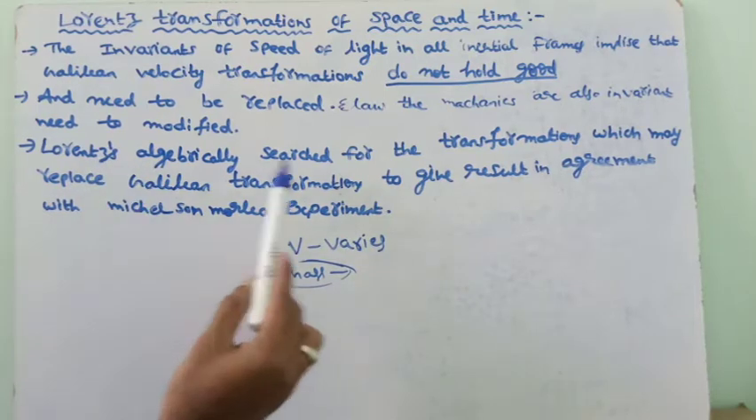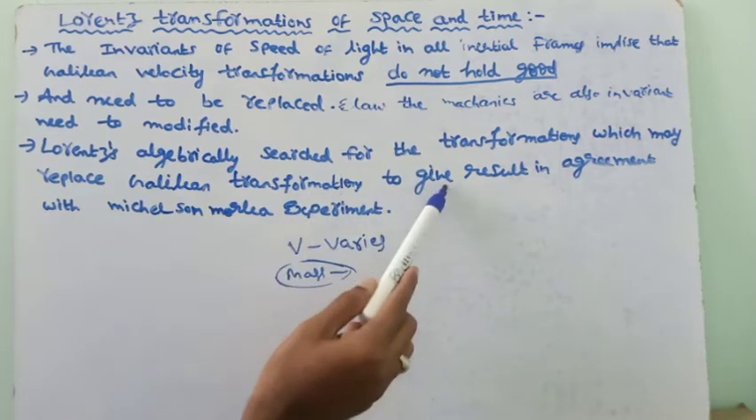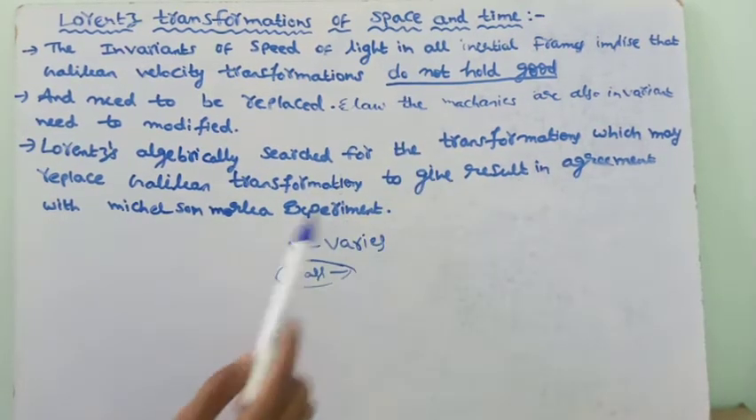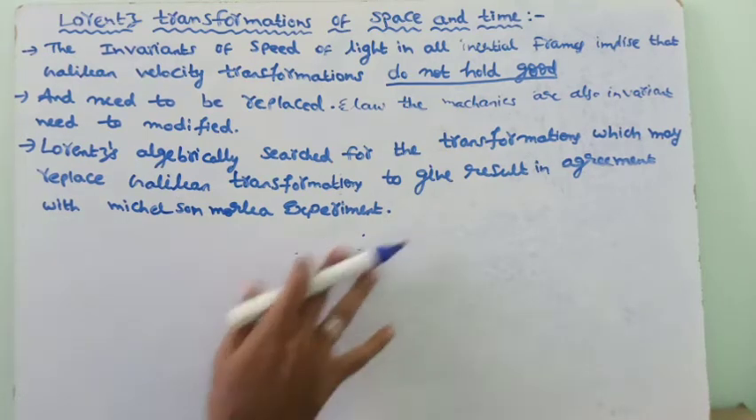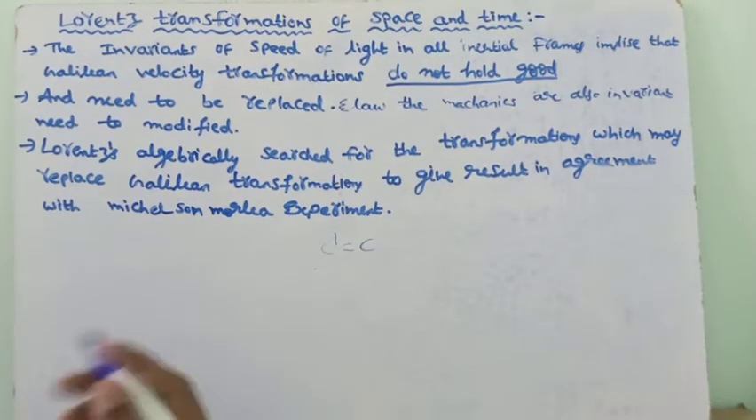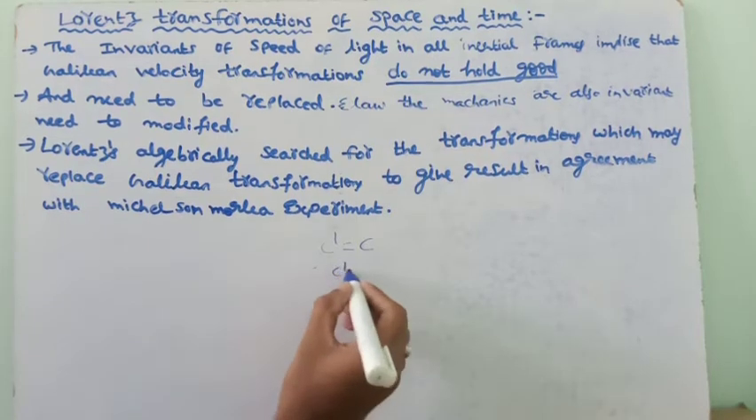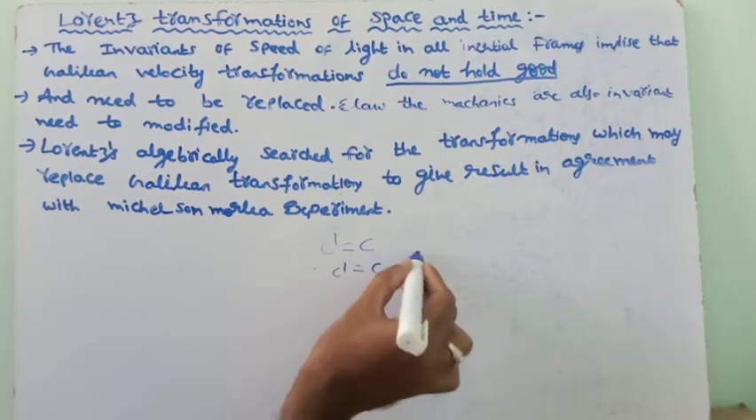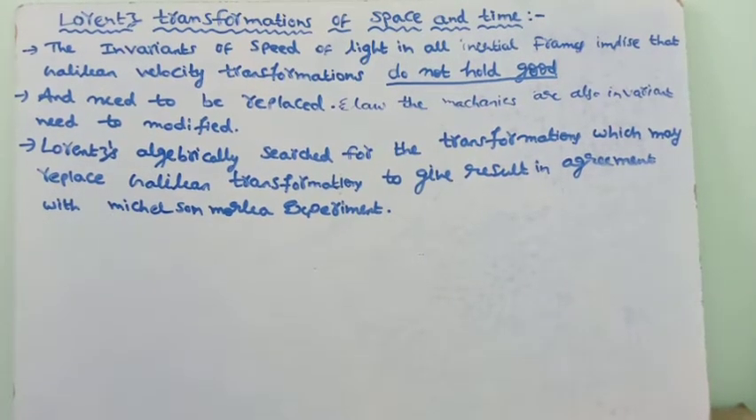So Lorentz algebraically searched for a transformation which may replace Galilean transformations to give results in agreement with the Michelson and Morley experiment. The Michelson and Morley experiment says that the velocity of light is the same when measured in any inertial frame of reference, which means c dash equals c, even if we measure from two inertial frames of reference. C dash equals c minus vt does not happen. Now the Lorentz transformations are as follows.